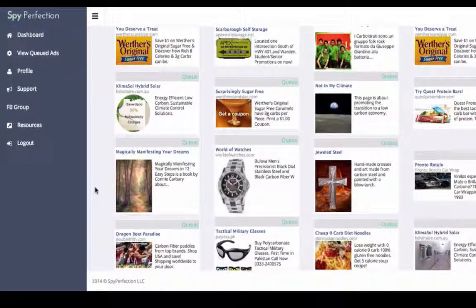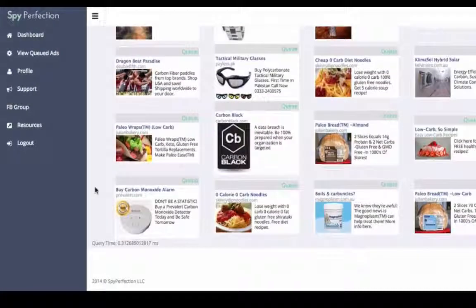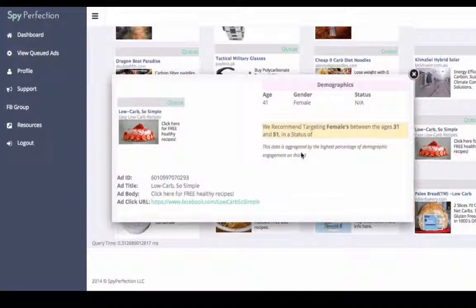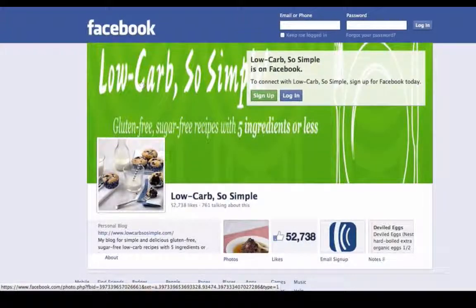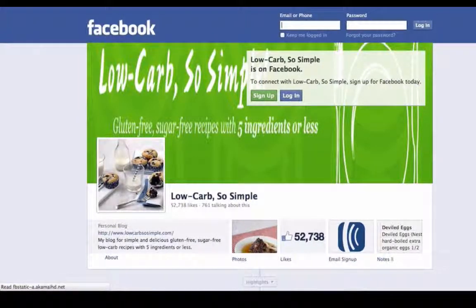Okay, I put the word carb in, right, for just carb. Cheap carb diet. Lose weight with zero carb, gluten-free noodles. That's a physical product, so low carb, so simple, low carb recipes. Okay, so if you like the low carb thing, you can just click on this and see where it goes. So they're actually just promoting a page. So click for free healthy recipes, right? And all they're doing is just promoting their page.